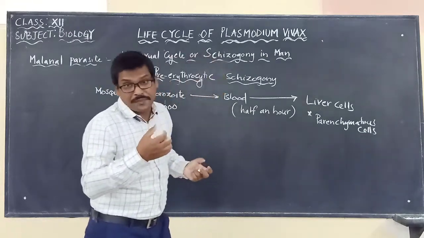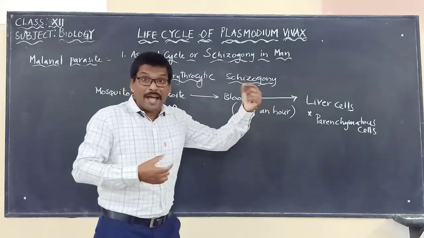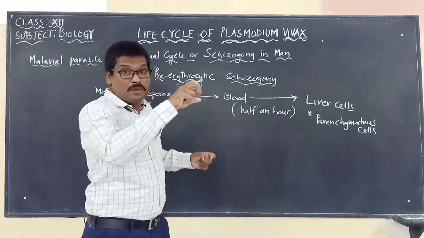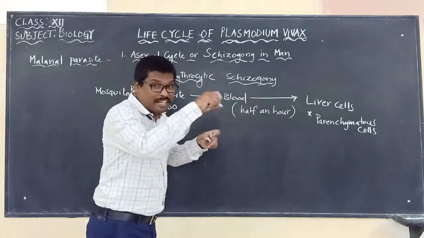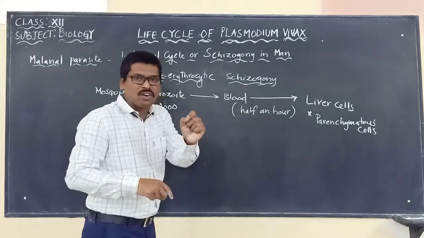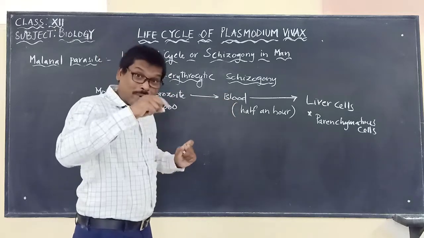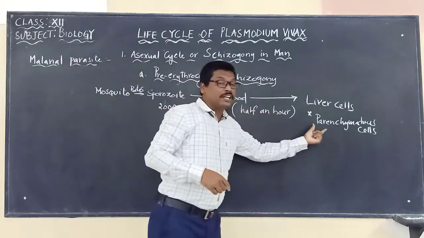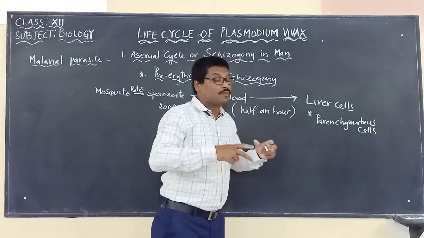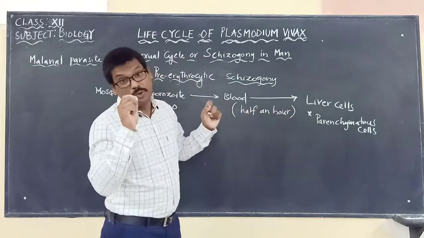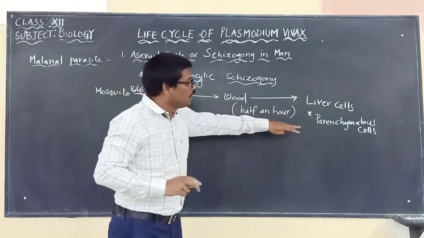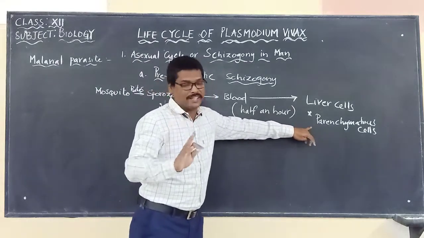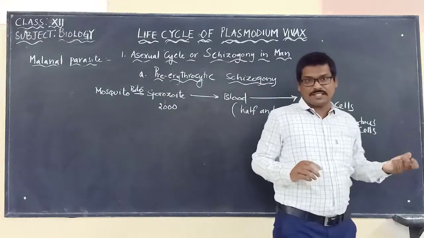Because what is the function of leukocytes? If any pathogen enters the body, they have to kill that pathogen by a process called what? Phagocytosis. To escape that process, these sporozoites enter into the parenchymatous cells, away from the leukocytes. Now, after reaching the liver cells,